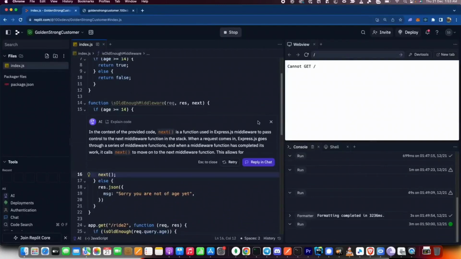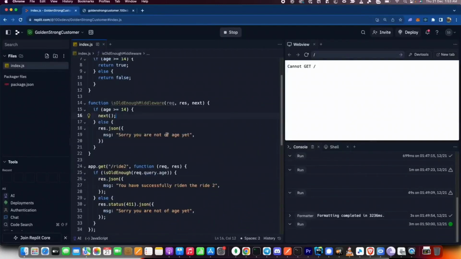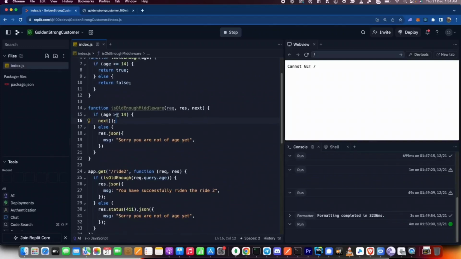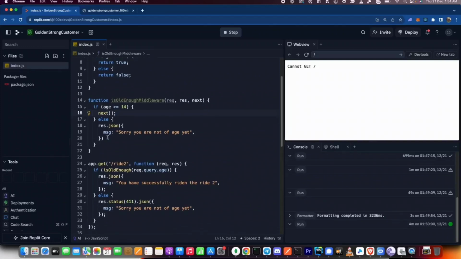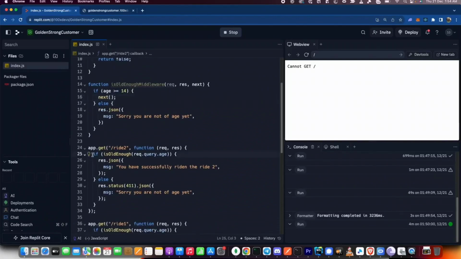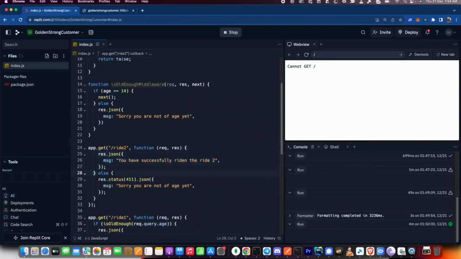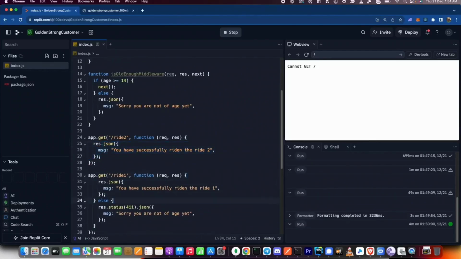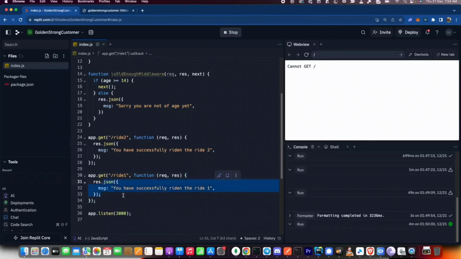Question is, we have defined this middleware, haven't used it yet. Let's try to use it. The very big benefit of these middlewares is that your final route only needs to do what it was originally supposed to. What was this route's purpose? Whenever control reaches here, let the user know that they have ridden the ride. Now this specific route handler, or this middleware you could say, because as I said, everything is a middleware here, can just focus on what it needs to do.